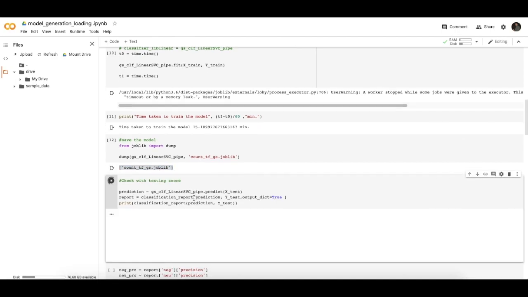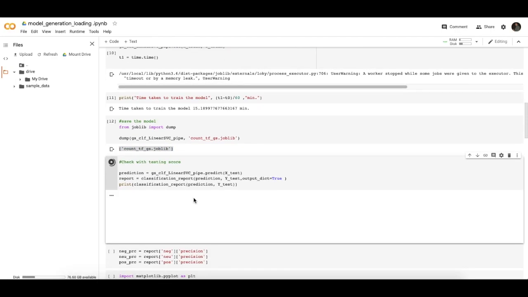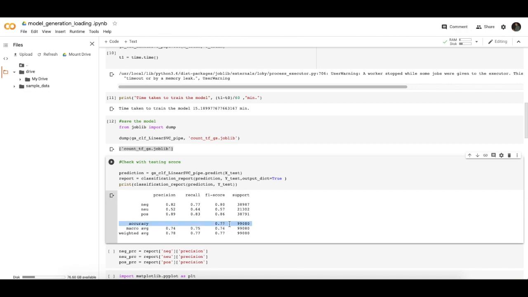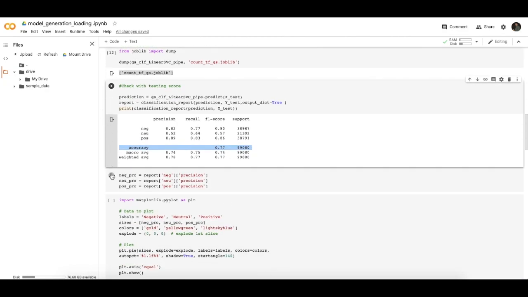Now I am checking my model accuracy by running this command of grid searching. As you see, my model accuracy has increased to 0.77, meaning 77%. Now I am storing this.